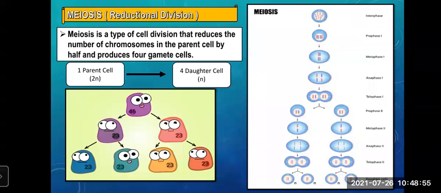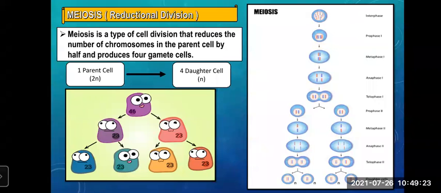Understand, students, what happens? Suppose one parent cell is there, diploid 2n. In the previous session, we had studied what is diploid. So if the parent cell is diploid, due to meiosis, it will produce 4 daughter cells. And all the 4 daughter cells will be haploid, which I have represented by writing n.